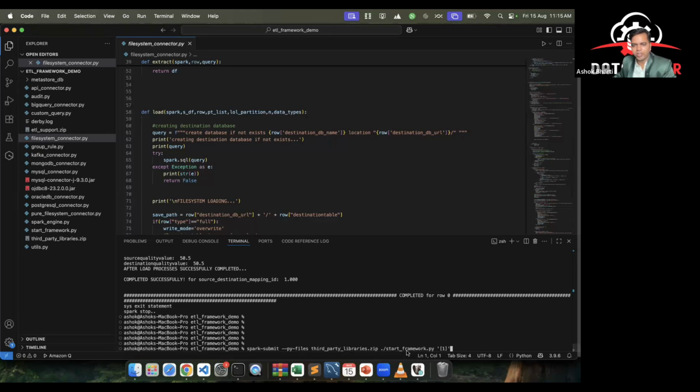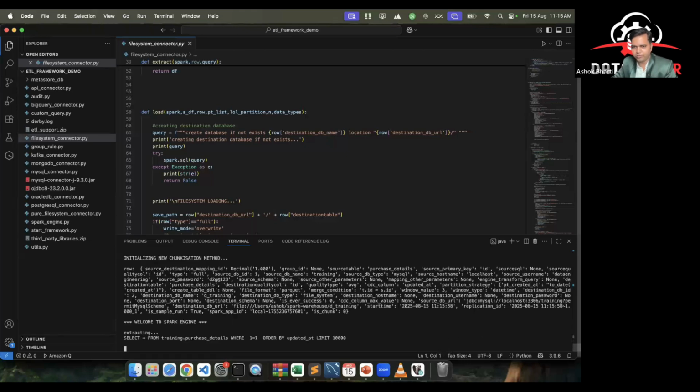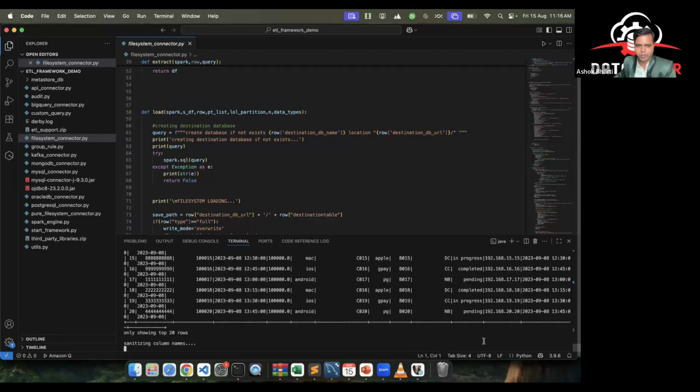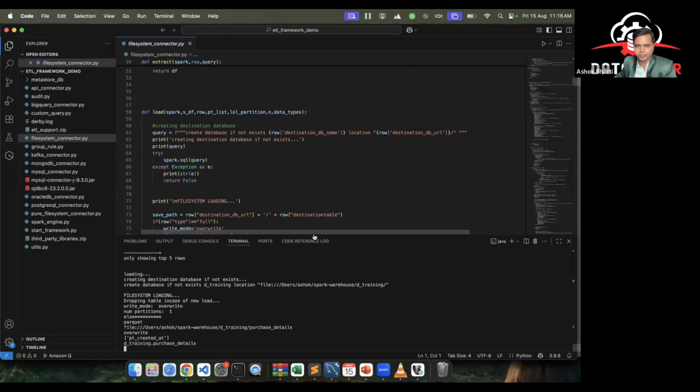And start framework is the entry point of our code. And one, I have written in this manner, one is basically the pipeline number. So even if I have 300 pipelines, I will only change the pipeline number here, and when I change it, it will run accordingly. As of now, it is a demo, so I have set everything on pipeline number one. I'm going to run it. Okay, you can see it is running.